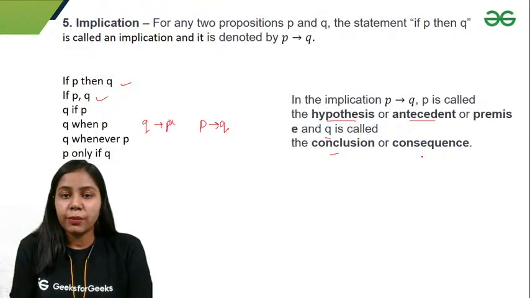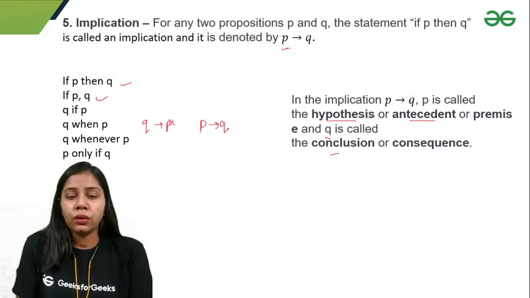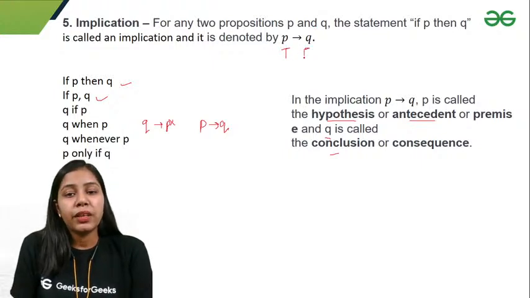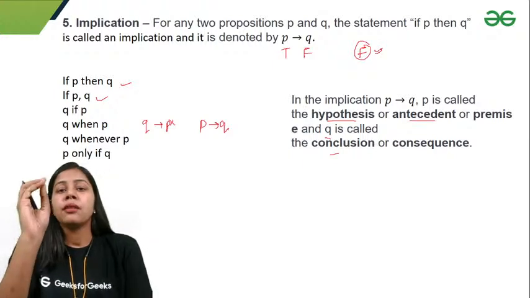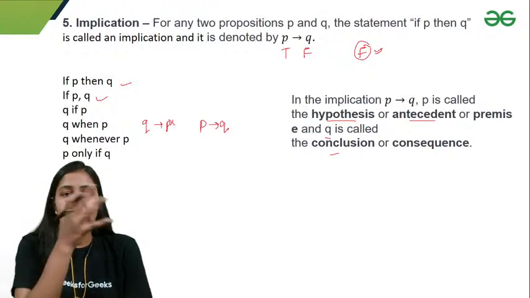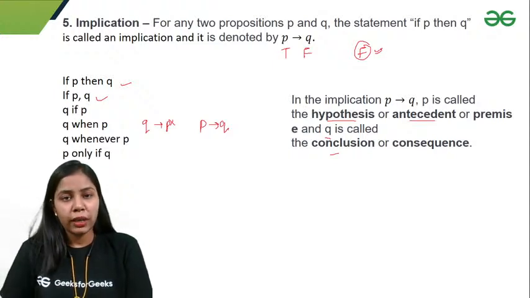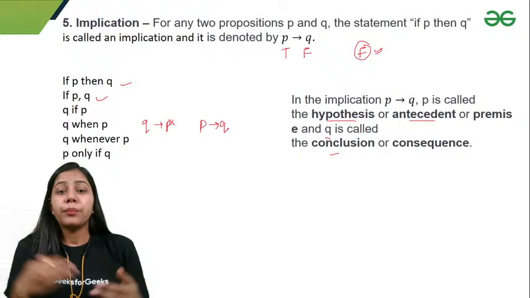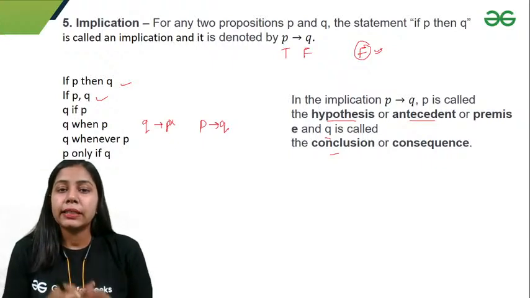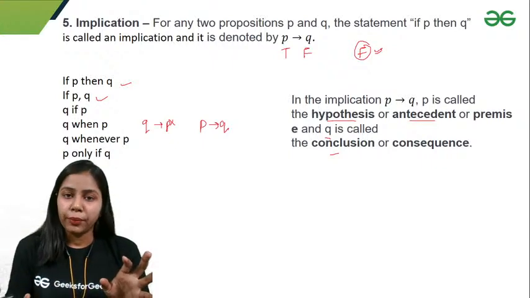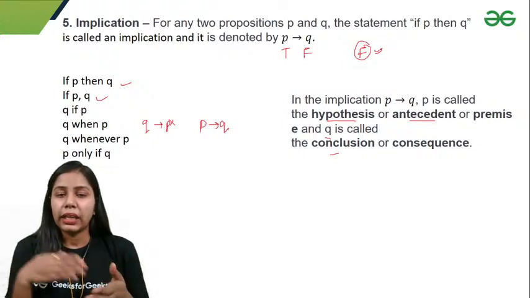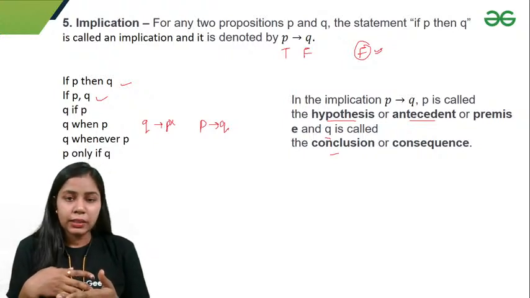In this case, just remember if P is true, Q can never be false. If P is true and Q is false, I'll get a false, otherwise I'll get a true in all cases. Because what it's saying is that if P is happening, then Q should also be happening. If P, then Q. But if we get a case where P is happening and Q is not happening, that means this will give me a false, right?